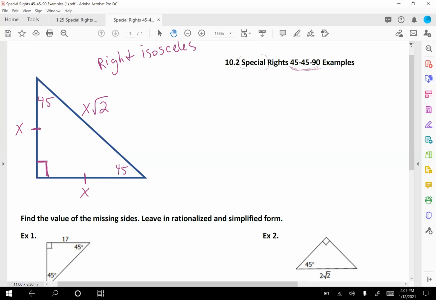So you kind of have to separate yourself from "I'm finding X" to understanding that we're using X as a stand-in for a number here, okay?